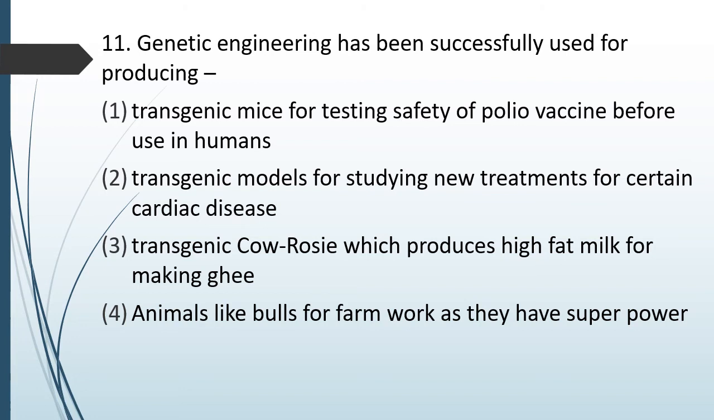Question number 59. Genetic engineering has been successfully used for producing transgenic mice for testing safety of polio vaccine before use in humans, transgenic models for studying new treatment for certain cardiac diseases, transgenic cow Rosie that produces high-fat milk for making ghee, animals like bull for farm work as they have superpowers. Correct answer is option 1, transgenic mice for testing the safety of polio vaccines before use in humans.